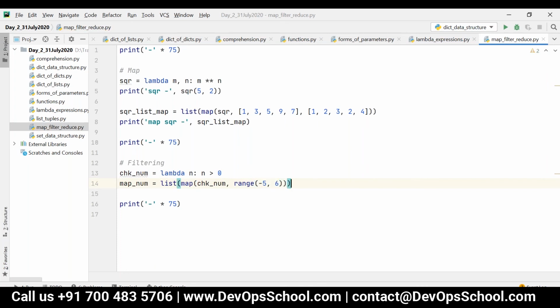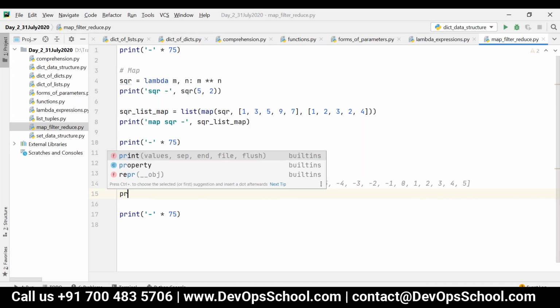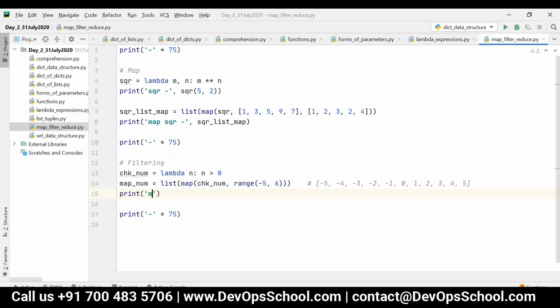So what is range of -5 comma 6? This will give you the values like -5, -4, -3, -2, -1, and then 0, 1, 2, 3, 4, 5. Now if I execute this and print map_num, what will happen?